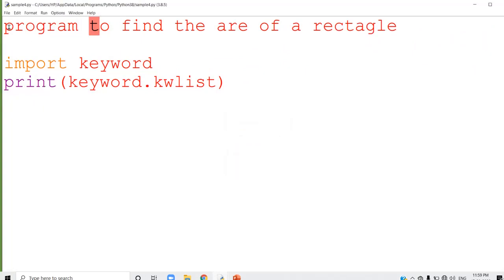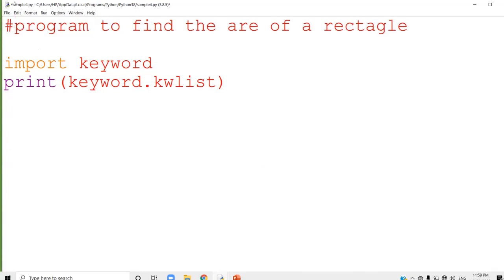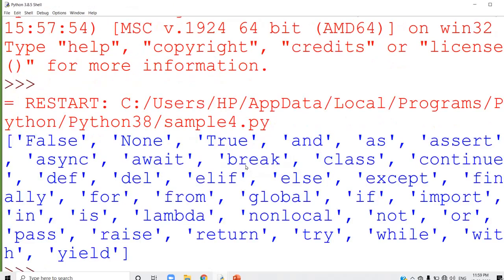If I place a hash sign, then when you run this program, that particular statement will not be executed at all. Whatever is inside the hash statement will not be executed. Only the remaining part is executing, so that is why it is not showing any error message. So I can write a comment statement by using the hash symbol.